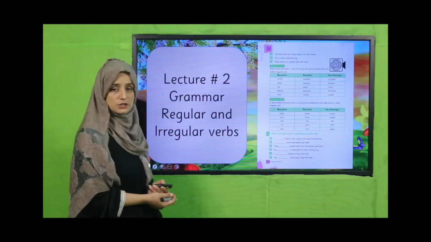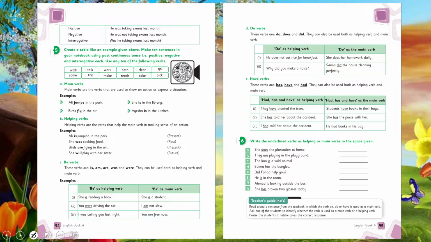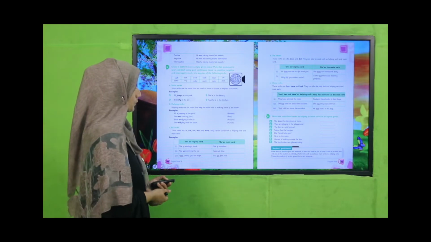So our today's lecture number 2, under the title of grammar, we will learn about regular and irregular verbs, and we will cover page number 112. So my dear teachers and my dear fellow students, we have already learned about these verbs on page number 94 and 95. I hope you remember it. If you do not, you can watch this video lecture again.